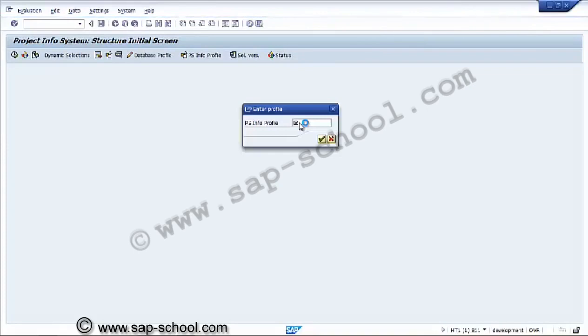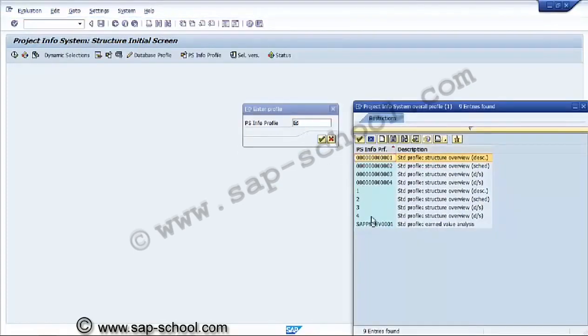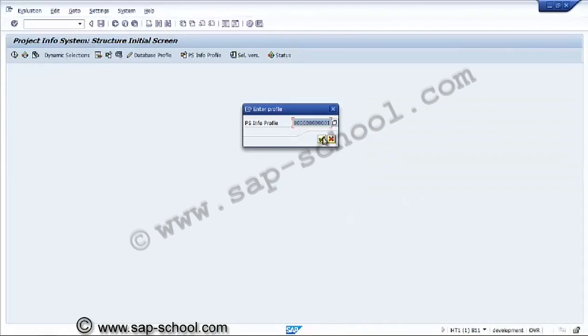This information we can see here. So here we have a standard profile. We can use the standard profile for the same purpose.